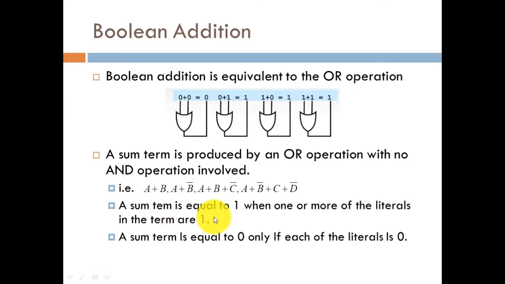Here one more important point is, when any of the inputs is high, then the outcome will be high. A sum term is equal to 0 only if each of the literals is 0. So when all the inputs are 0, then only the outcome of your OR operation will be 0, otherwise it will be high in all other cases.